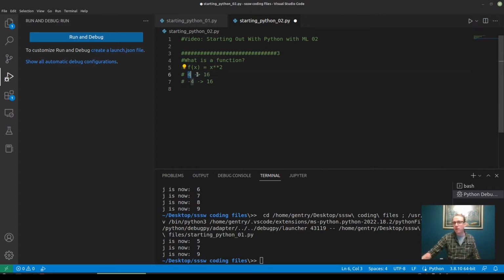It's not the only number that pairs up with this right-hand value 16. But the important thing to make a function is that every input has only one output. Every value in the domain only has one co-value in the range. So this is a mathematical sense of a function.